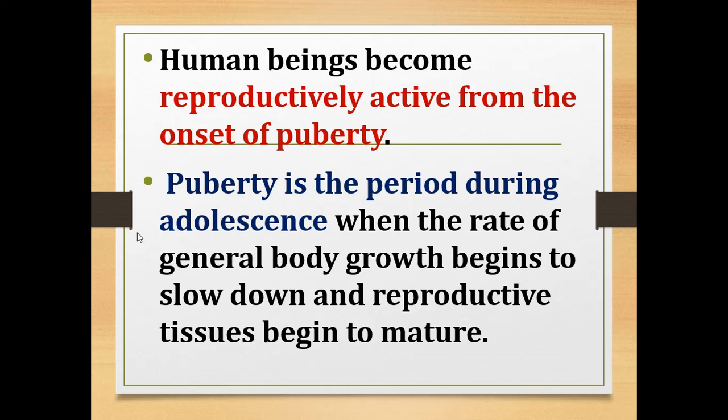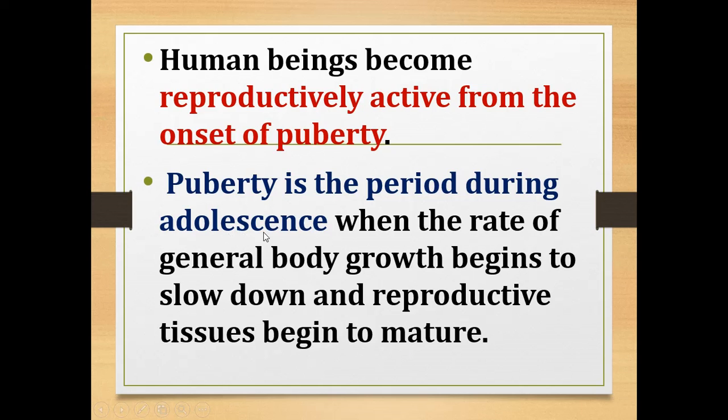Puberty is the period which occurs during the adolescent stage of human beings, when the rate of general body growth begins to slow down and reproductive tissues begin to mature.